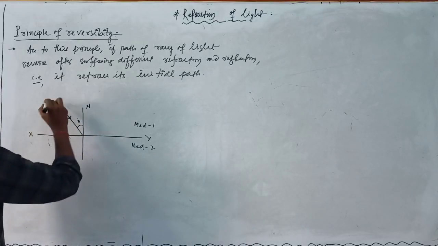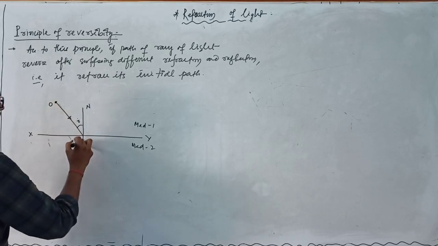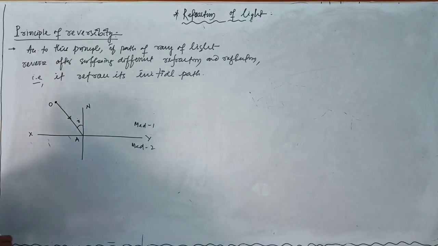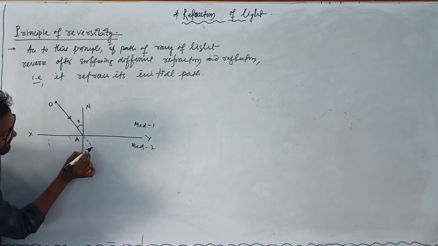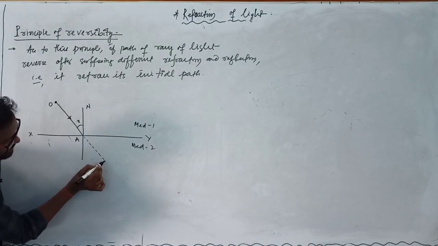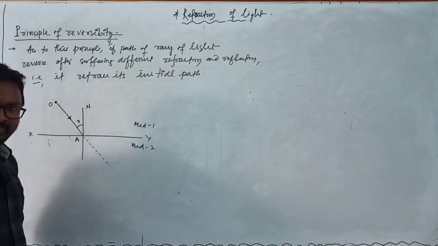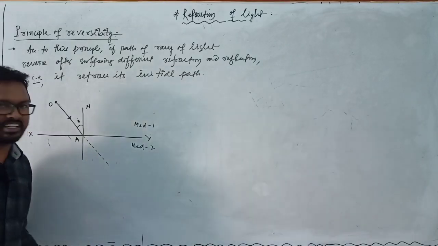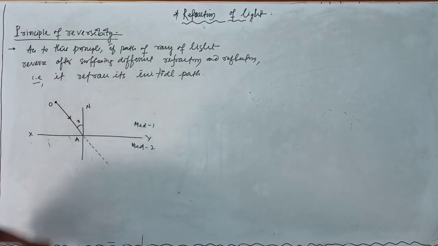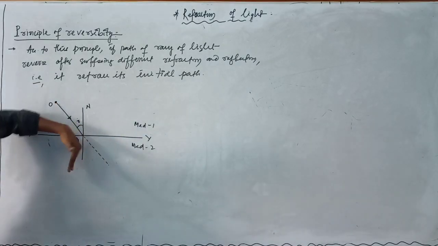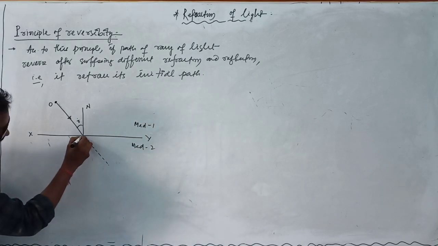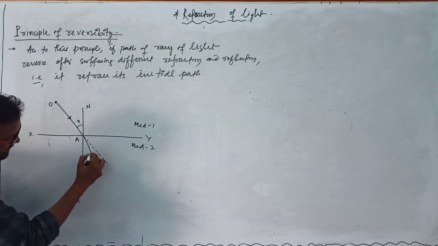Suppose here there is a source, this point O and this point A. This is the line of action of the incident ray. If the second medium is denser compared to the first medium, then when light travels from a rarer medium to a denser medium, it bends towards the normal. That means in this direction.